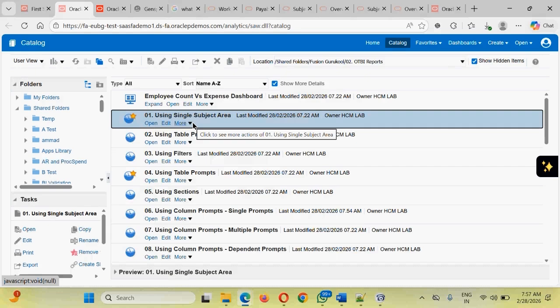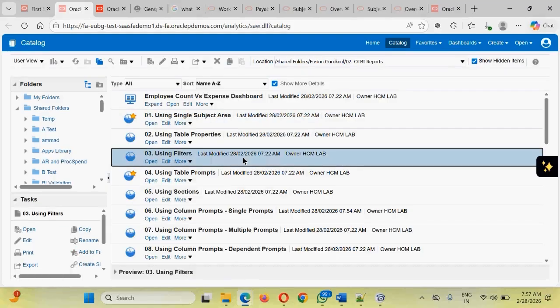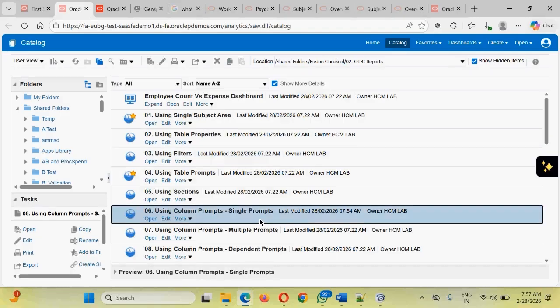We have seen the concept of table prompts. We have seen the concept of filters. We have seen how to add a column, how to remove the column, how to add a sorting, how to add a sorting onto multiple columns, and how to remove one column's sorting or to remove the sorting for all the columns also. In addition to that, guys, we have seen the third tab. The third tab is the prompts.